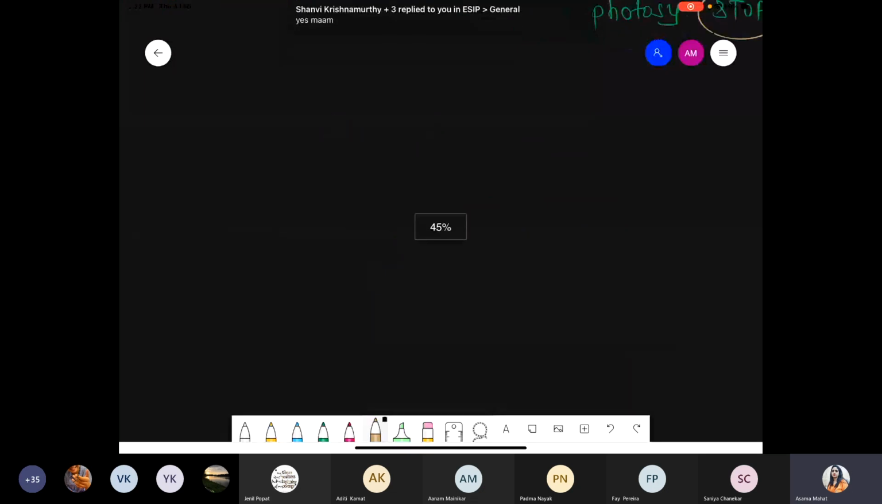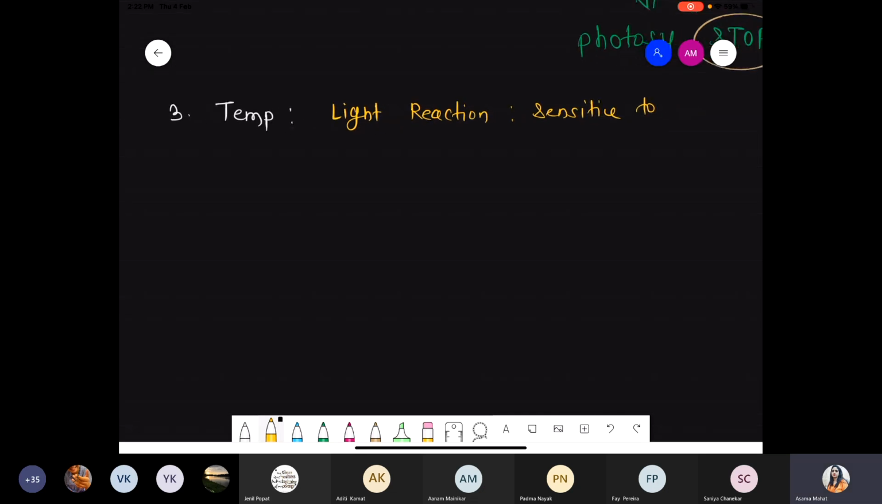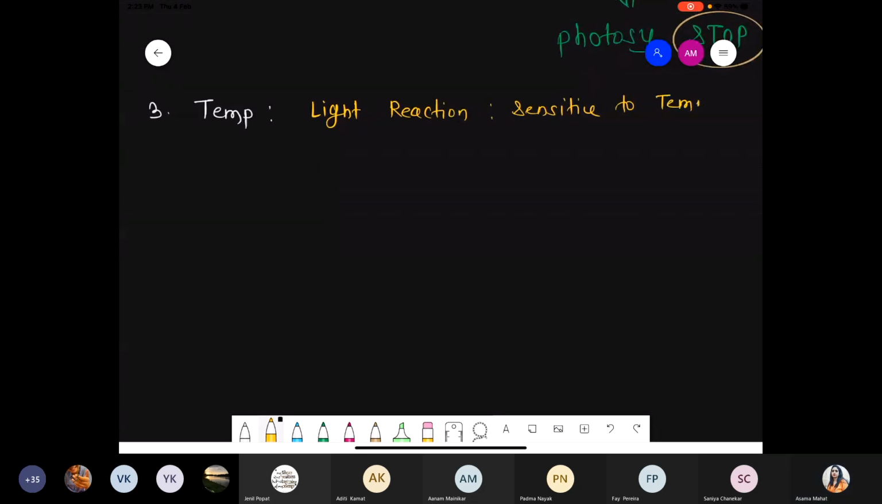Next factor we are talking about is temperature. Third factor, that is temperature. One important thing: temperature directly affects the light reaction as well as the dark reaction. All the light reactions, the cyclic and the non-cyclic reaction, are sensitive to temperature, meaning temperature can directly affect the light reaction. As well as we are talking about the dark reaction.